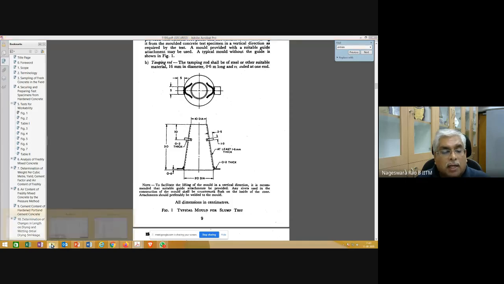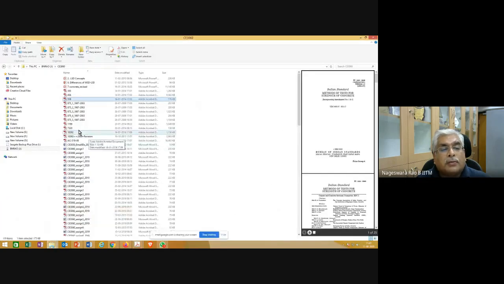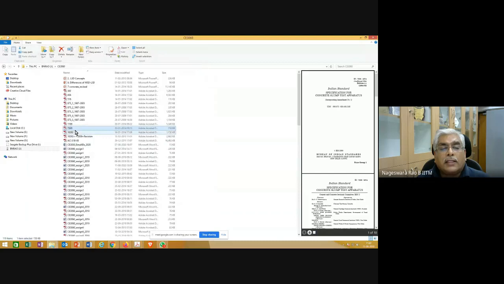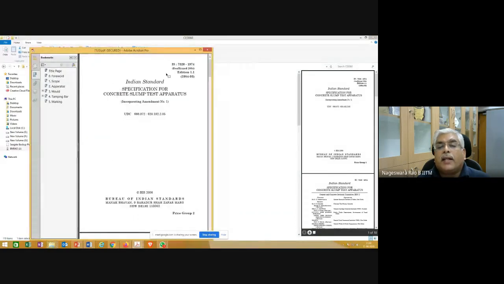For completeness once again, that code number is nothing but this one. IS 7320 gives you slump cone or slump test operators. Sorry, IS 7320.